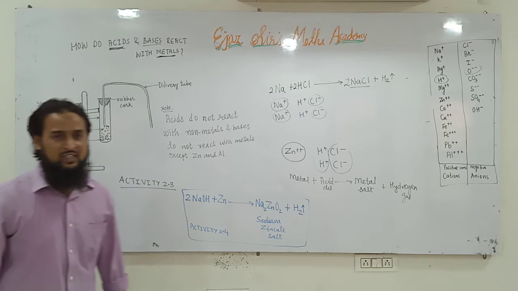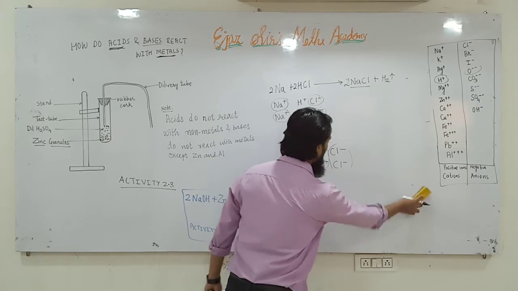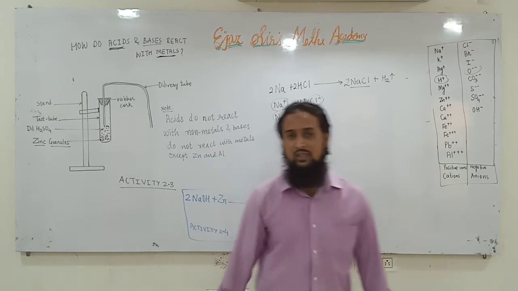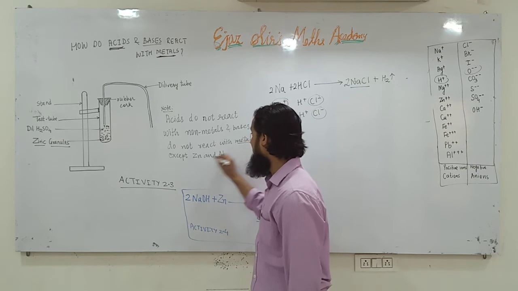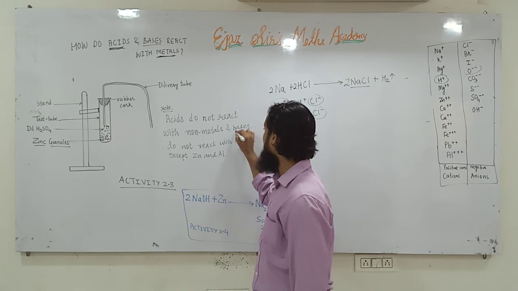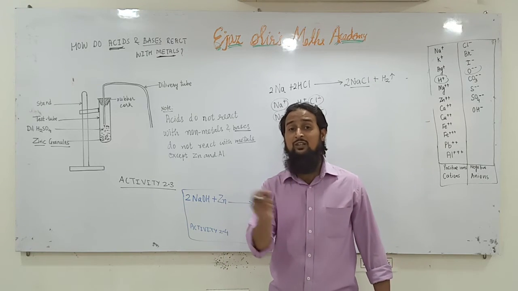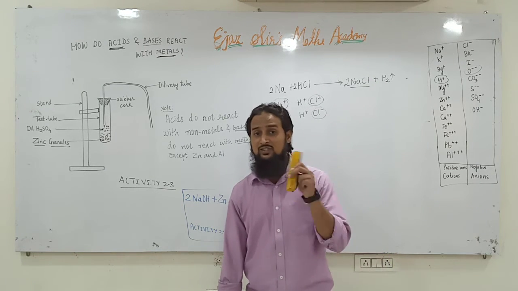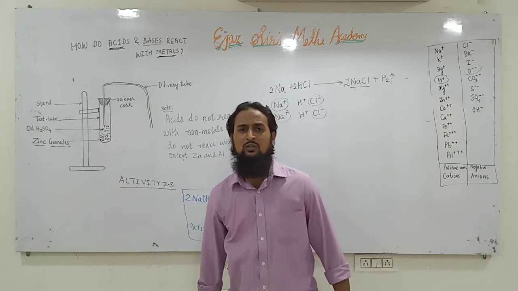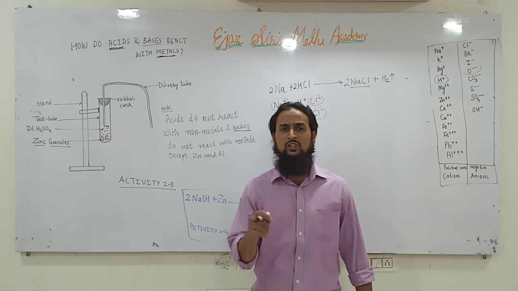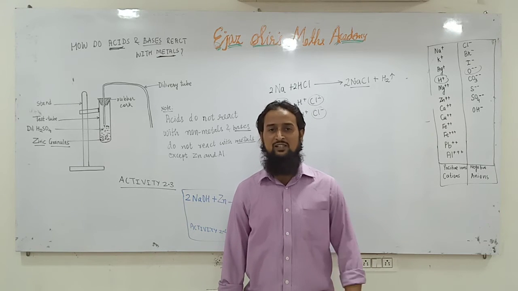There is a reason behind it. There is a short story behind it. I will tell you the story a little later on. Maybe in the next lecture I will tell you why metals do not react with bases. You know what bases are. Those compounds which contain OH negative ions. What is the definition of a base? A substance we will study in this chapter. Those substances which release OH negative ions in water are called bases.